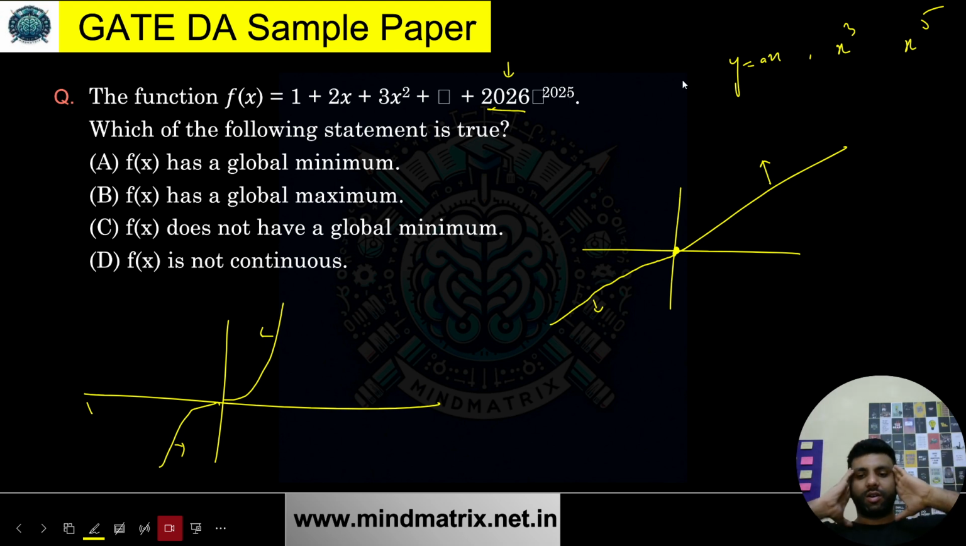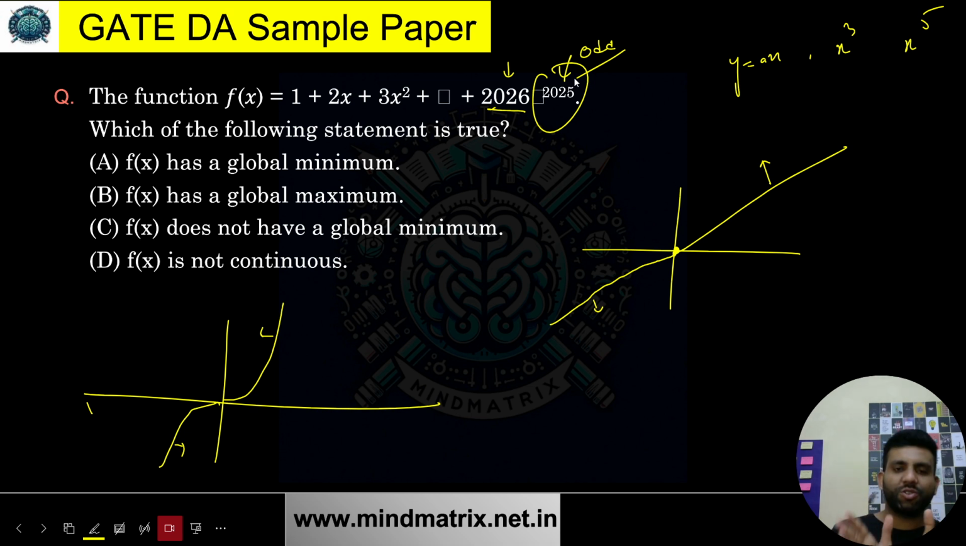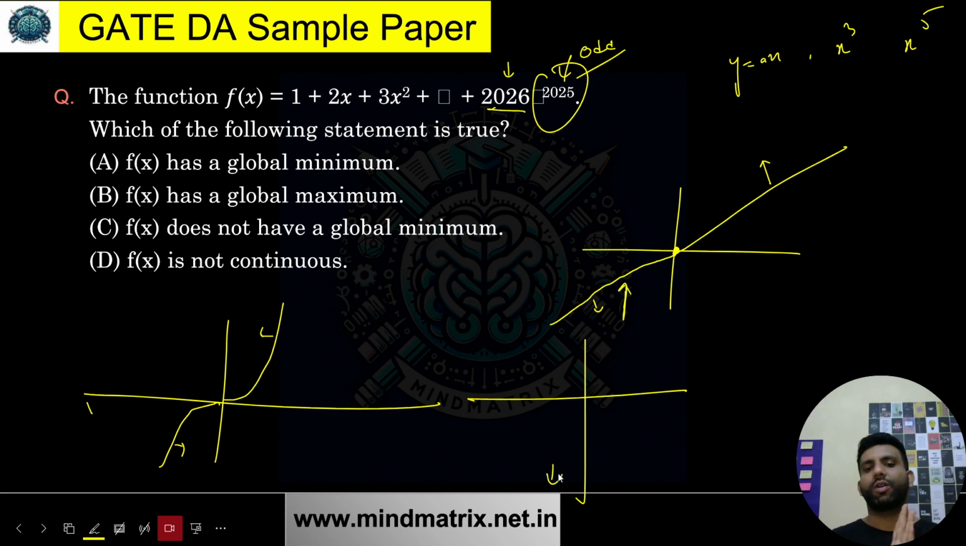So just think about this. What I'm going to say right now is that I'm going to have a polynomial which is going to be continuous for sure, and the maximum power is this one, 2025, which is an odd number. We have an odd exponent, and the highest coefficient also we have for that only. So ultimately, whatever the graph will be, it will be going upward over here and going downward over here for sure. There can be a number of variations possible over here.